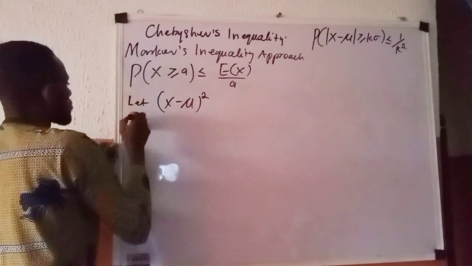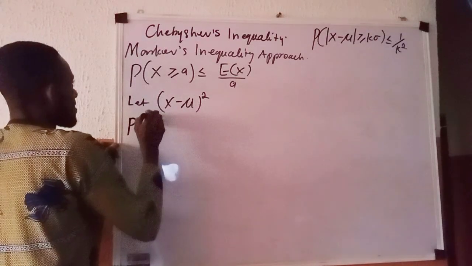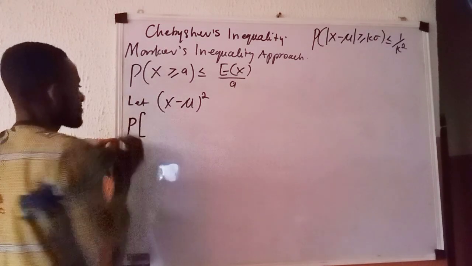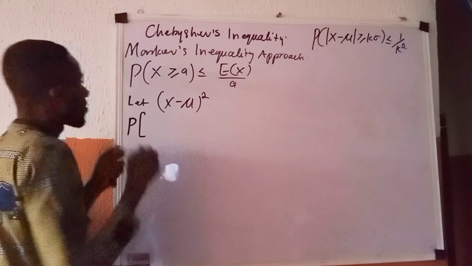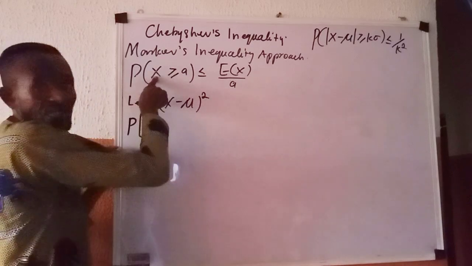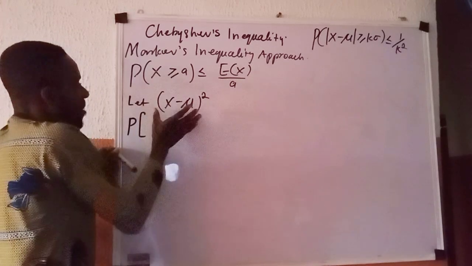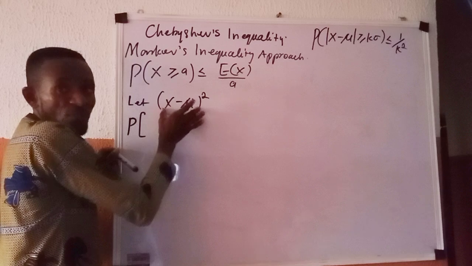So what I had here was P, I'll open a bracket. What I had here was X, the positive quantity, but what we are now treating as the positive quantity is this.